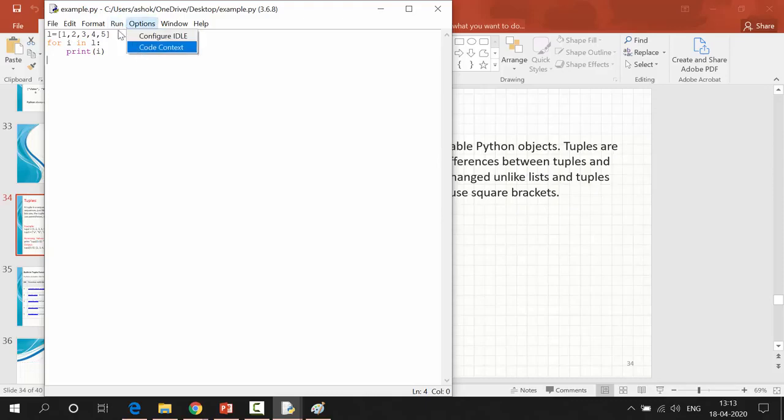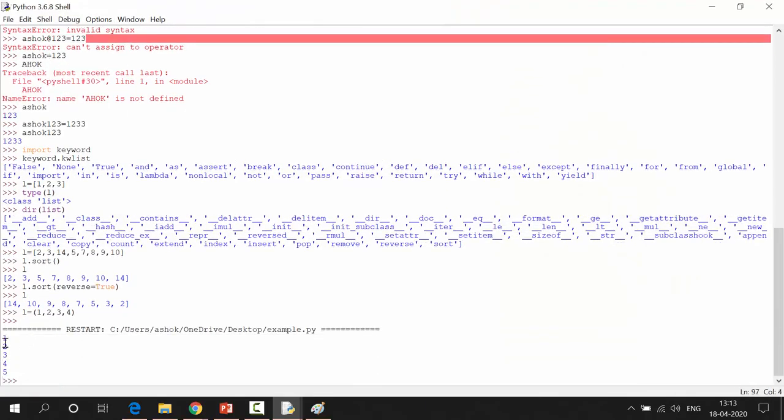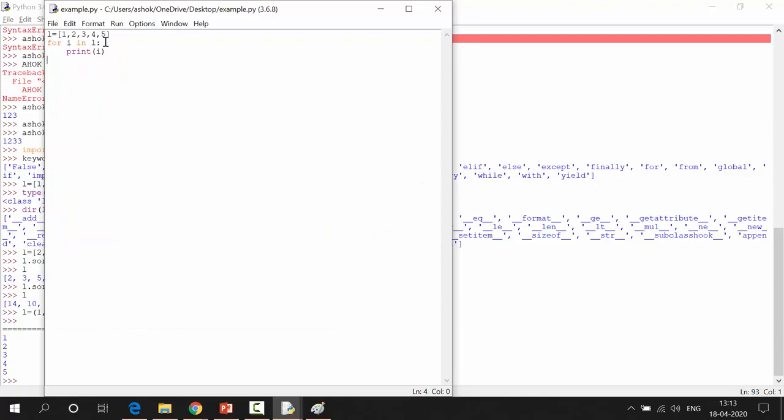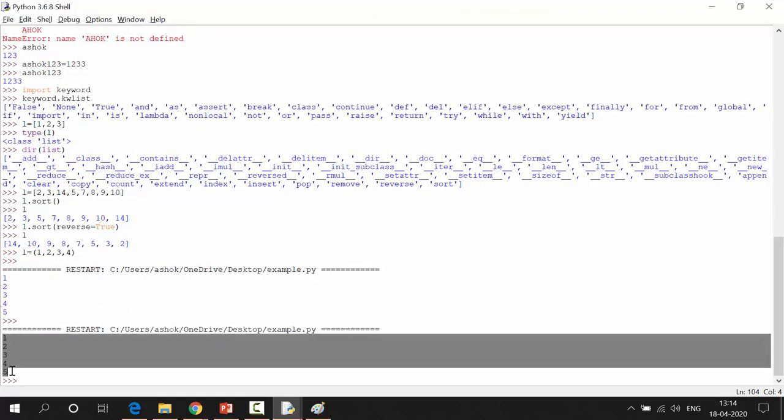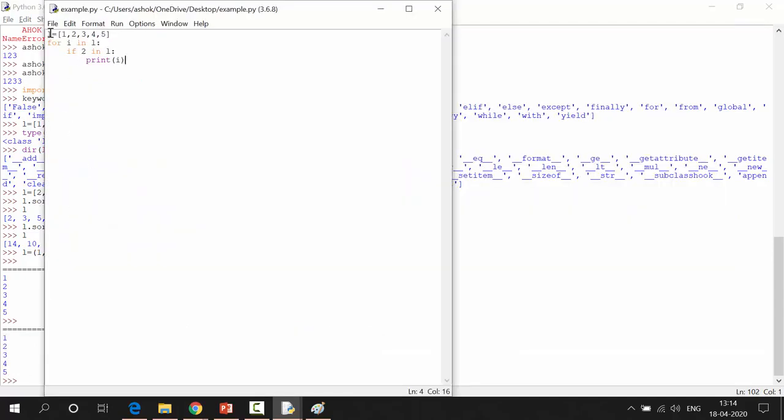You can press F5 or run from here also. See, my program got completed: 1 2 3 4 5. So this is the simple for loop. If we want to perform an if condition also, you can: if 2 in L, then print L. Which means if the value 2 is in L, so it contains 2, right? Then it will print that value only. See, that condition is true, so it is printing this.